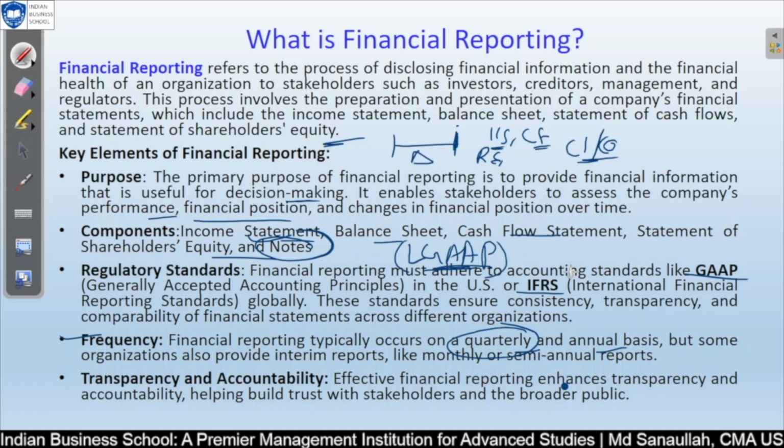Quarterly is normally for companies listed on the stock exchange, who have to submit reports to the financial regulator, as well as to the income tax office and for other compliance purposes, both quarterly and annual. Organizations also provide interim reports, monthly and semi-annually, but these are internal, not a legal requirement.